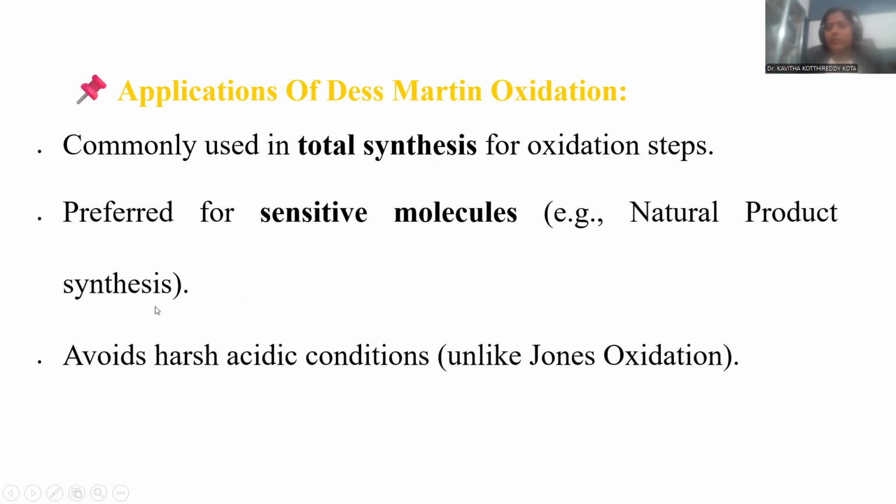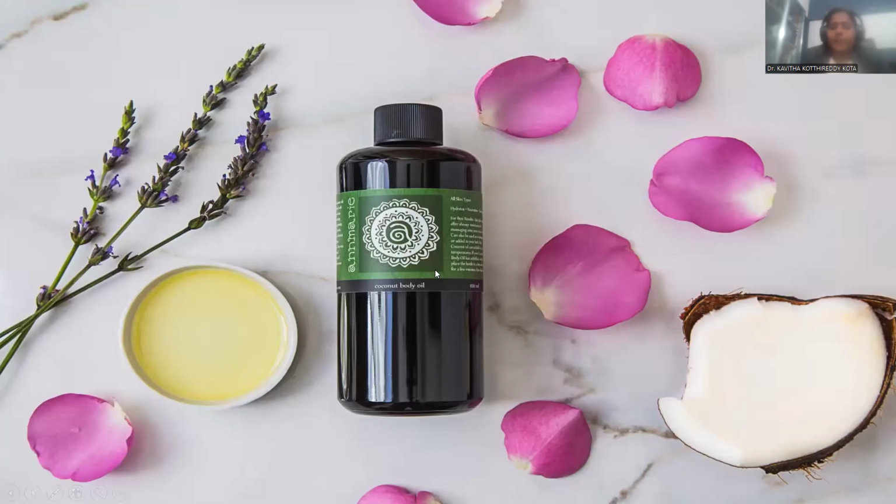Natural product synthesis, Dess-Martin oxidation takes part in that. Avoid the harsh chemicals. Wherever most critical, most harmful chemicals are present, they are not taken into consideration to achieve this product formation. Rather, it is very safe to handle and milder to achieve the final products. So by this we successfully accomplished the entire process of Dess-Martin oxidation.